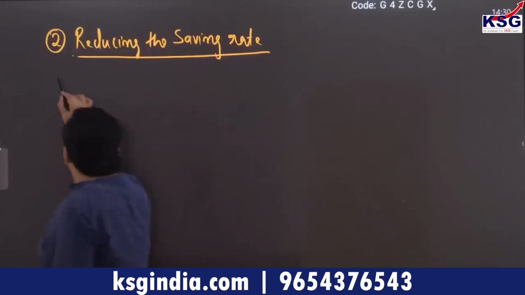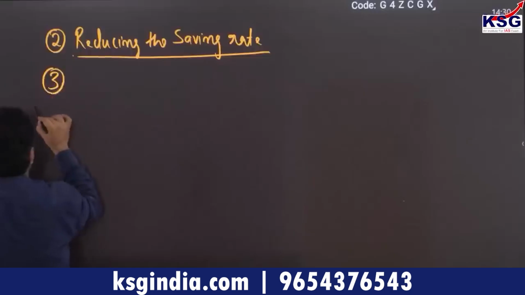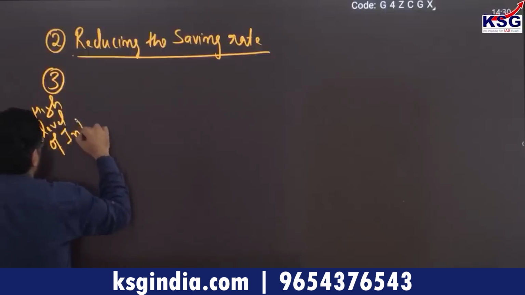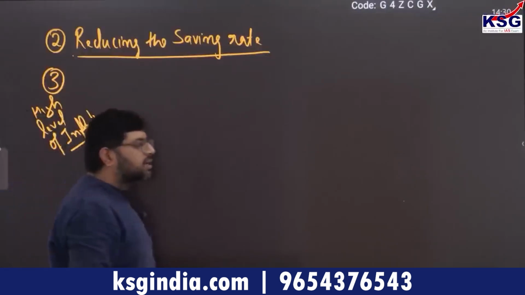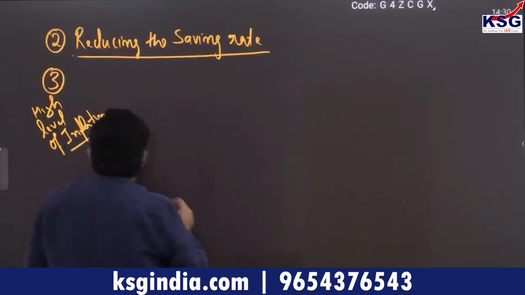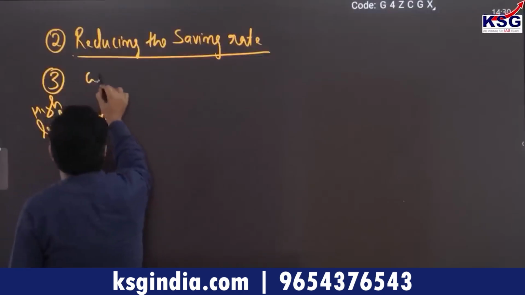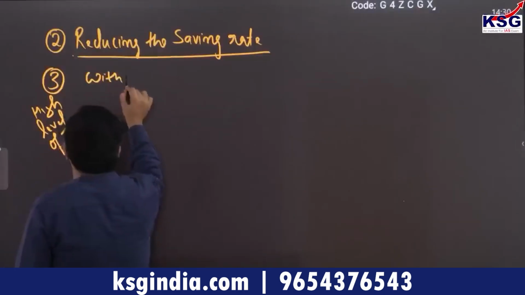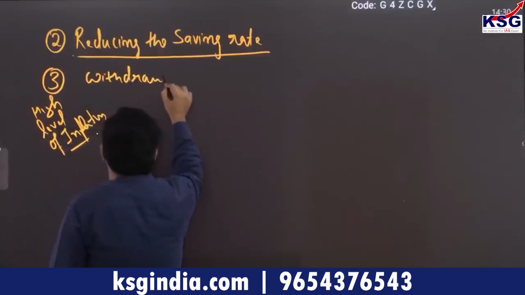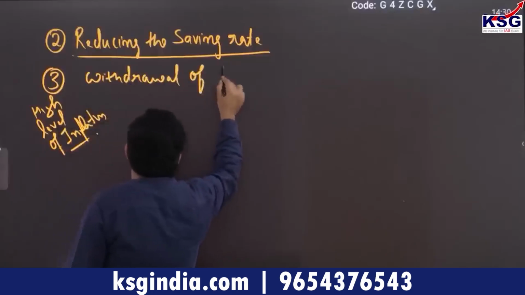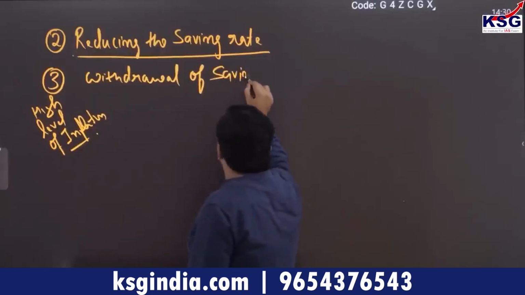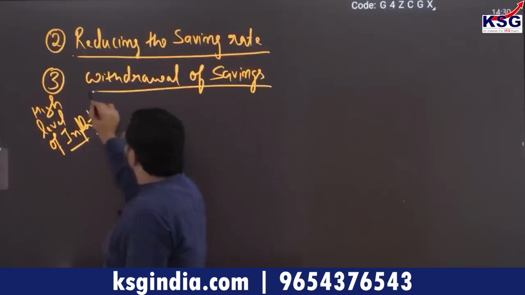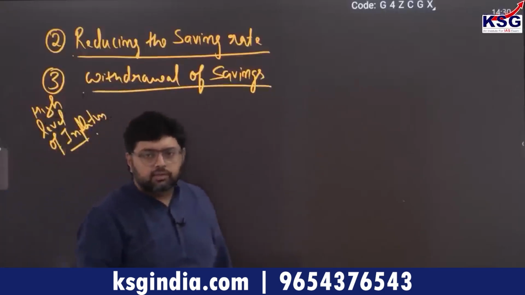And whenever there is a high level of inflation, meaning runaway and hyperinflation, in that scenario there will be withdrawal of savings.